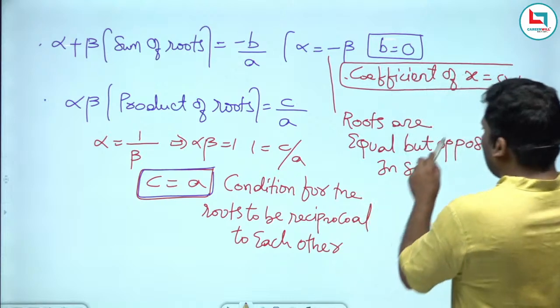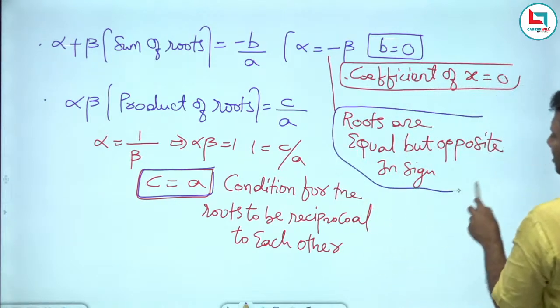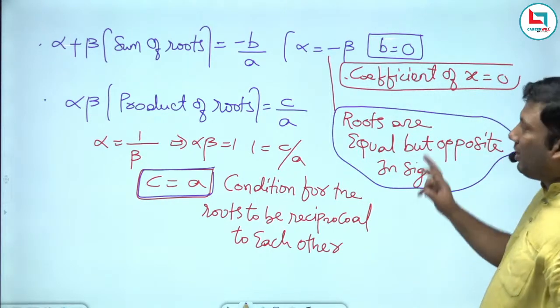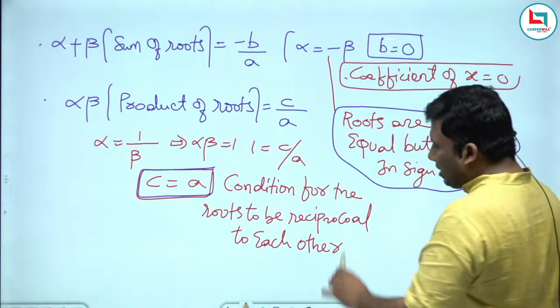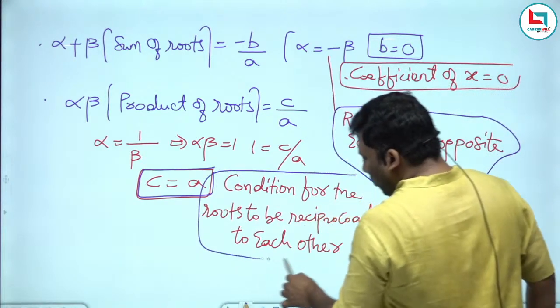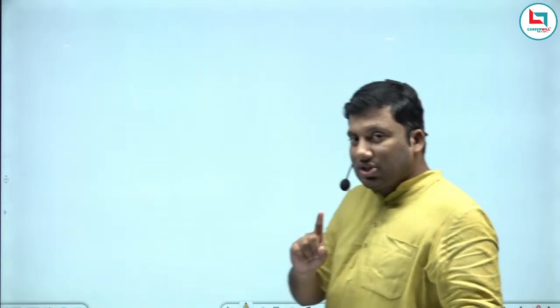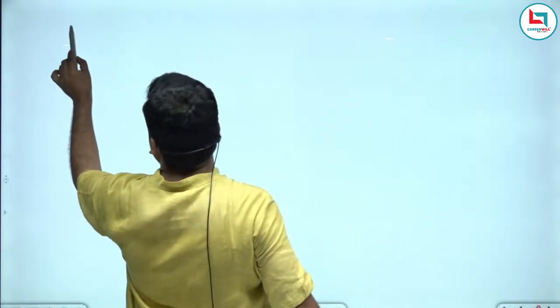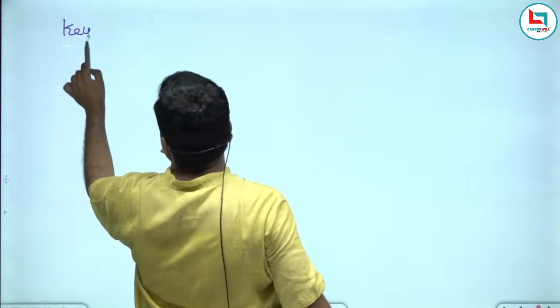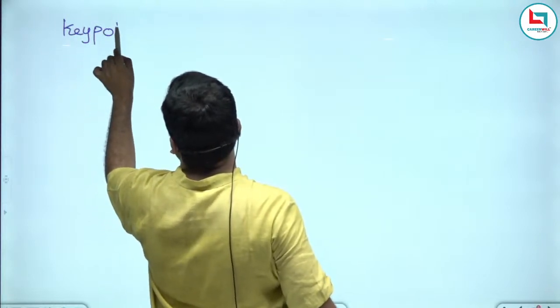If the roots are equal but opposite in sign, the coefficient of x is equivalent to 0. Next slide, please pay a lot of attention, sir. Very, very important key point. Extremely important key point.